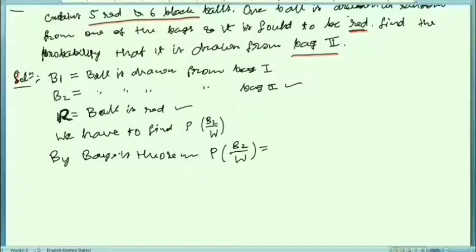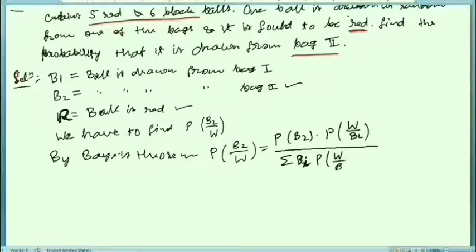You can write here probability of B2 into probability of W over B2, upon the summation, which I will write again as probability of Bi into probability of W over Bi.